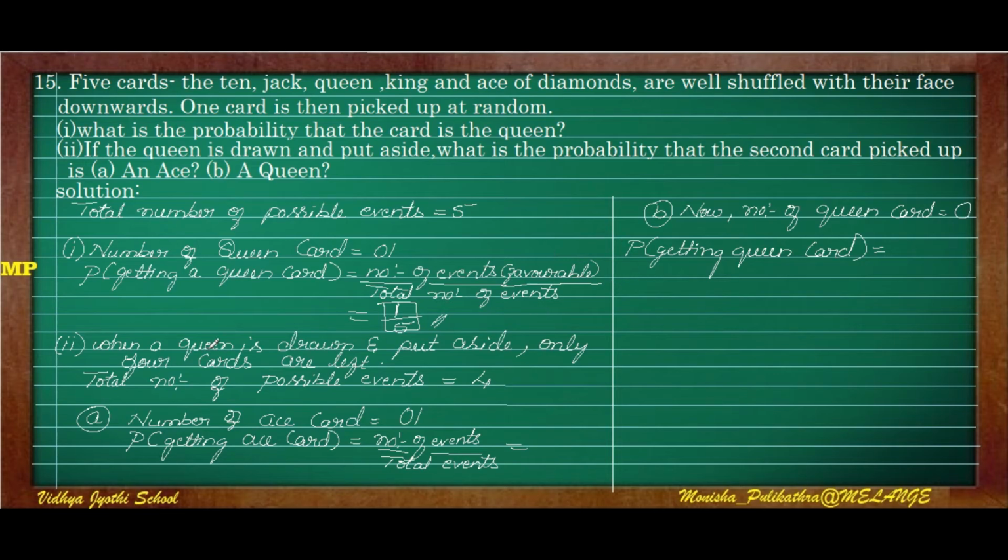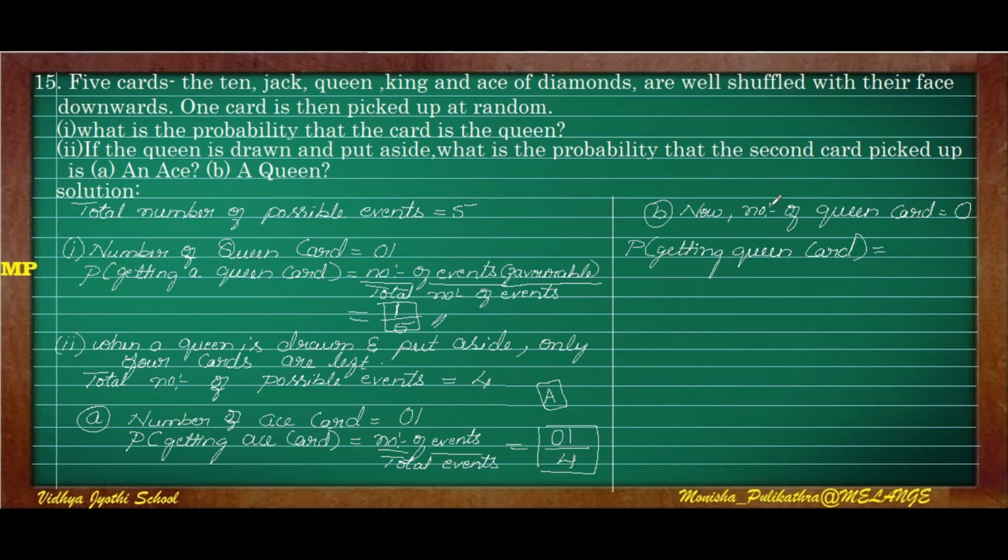Next, out of these 5 cards, the queen card is drawn and put aside. So how many cards are left? 4. So the total number of possible events for the second question is only 4. In that, one sub question is the number of ace cards. You can see the mark on the card, so this is called an Ace card. Only one is there. And the probability of getting an Ace card is 1 out of 4 possible events. So 1 by 4 is for the first sub question.